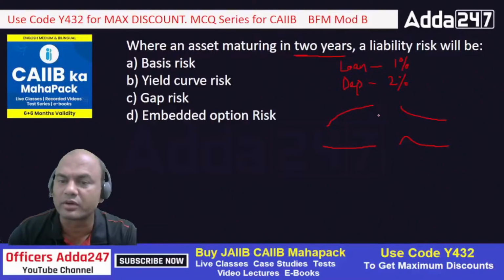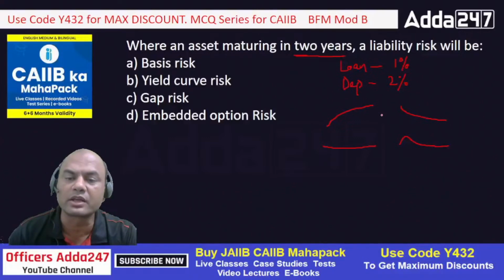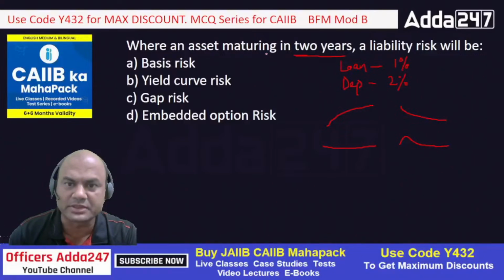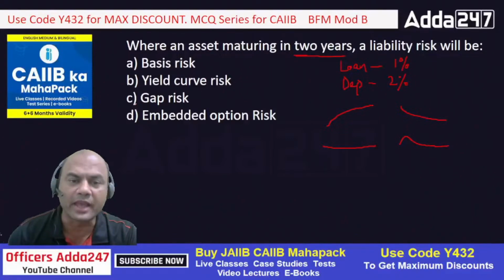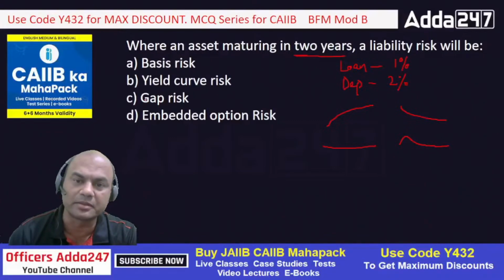Yield curve risk means what? When there is a recession, this yield curve becomes inverted. This is a normal yield curve, means the economy is growing correctly. So yield curve risk means what? This asset is maturing in 2 years, will this affect the yield curve? No. Okay. Gap risk. Gap risk means what? There is a gap between the assets and liabilities. Means funding of assets and liabilities.